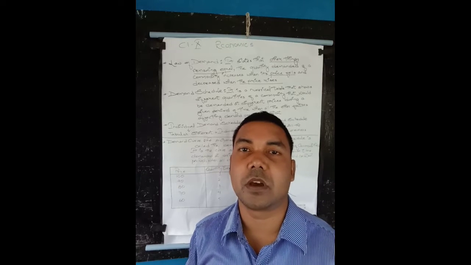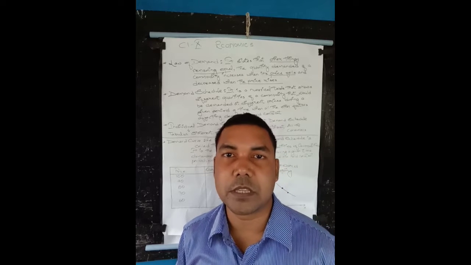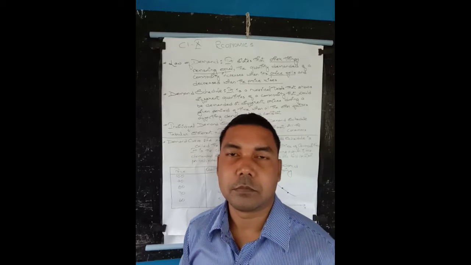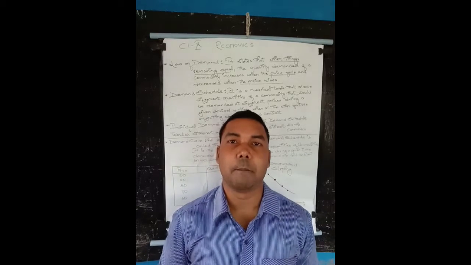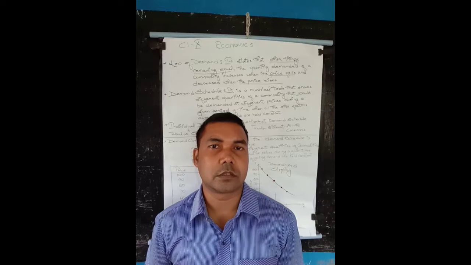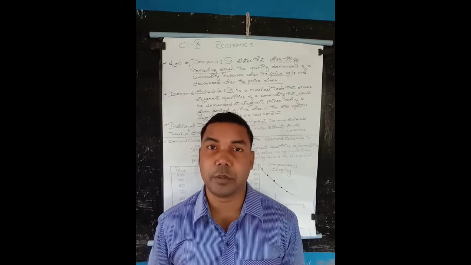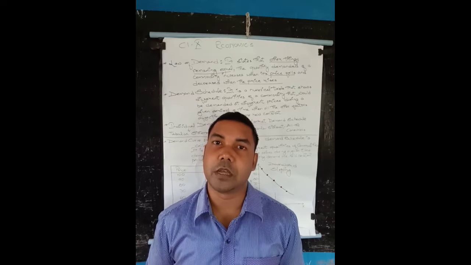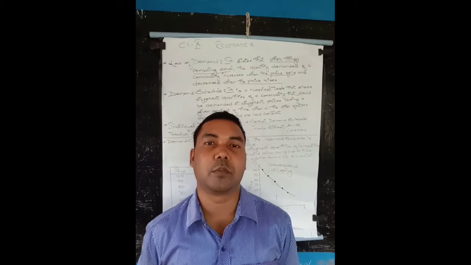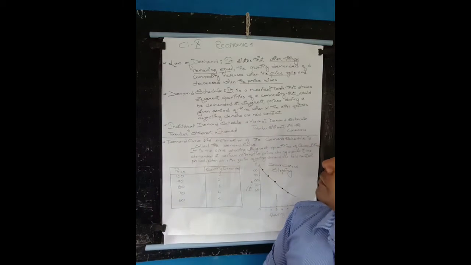Here the price of the commodity is the main factor. Price plays the main role in determining the quantity. If the price is higher, then the quantity demanded will be lower. If the price is lower, then the quantity demanded for the commodity will be higher. Just opposite.